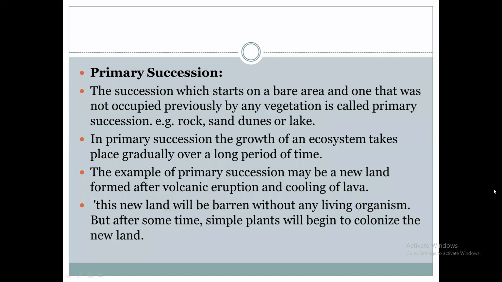This new land will be barren without any living organism. There will be no plants. When the area becomes open land, new plants will grow on that new land.